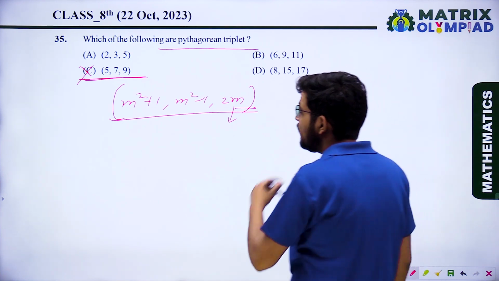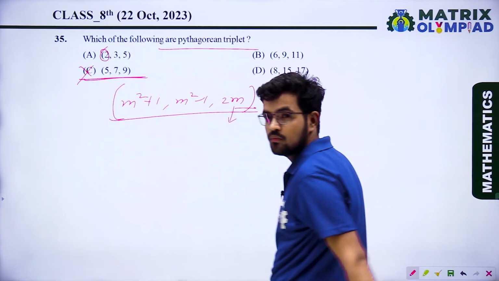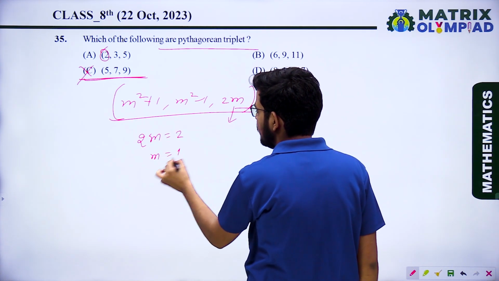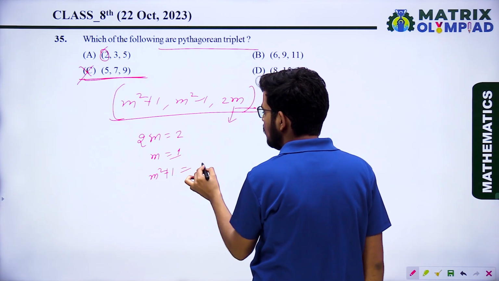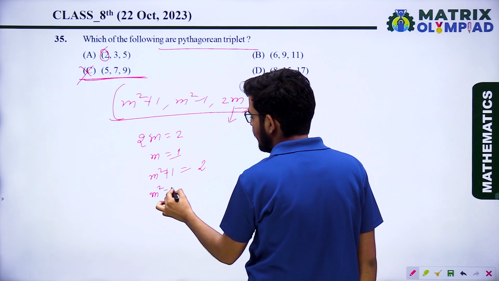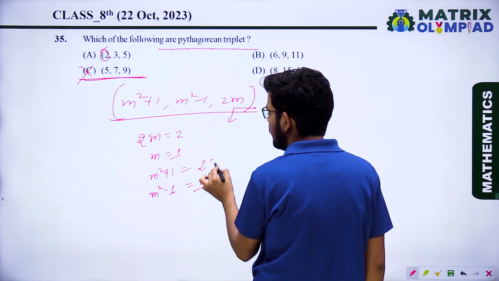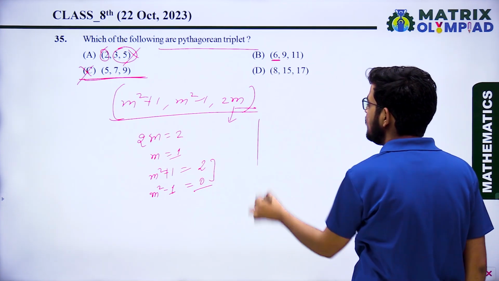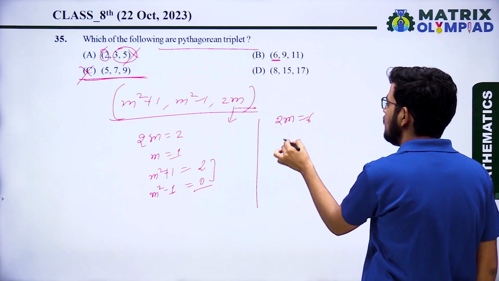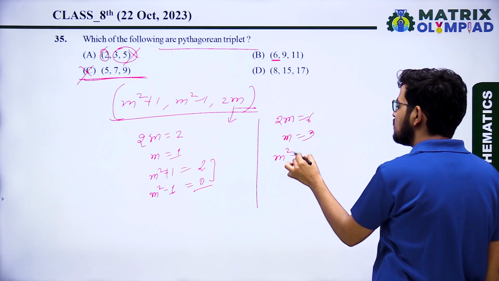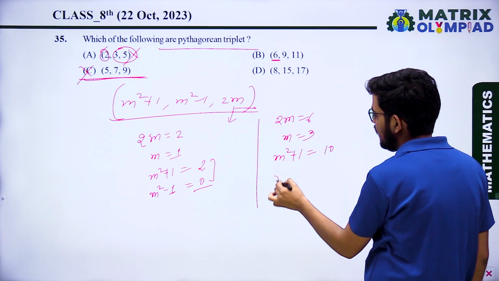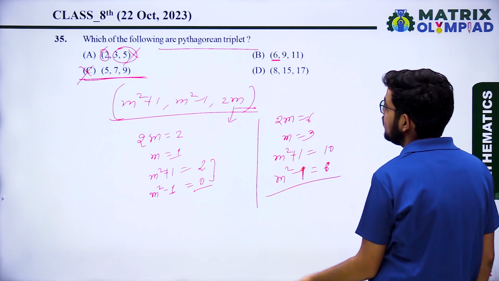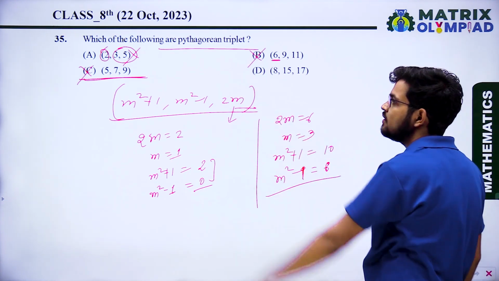Now, when you compare, even number is 2. It means 2m is 2, then m is 1, then m square plus 1 equal to 2 and m square minus 1 equal to 0. So other triplet does not satisfy. Here even number is 6. It means 2m equal to 6, m equal to 3. Then m square plus 1 will be 10 and m square minus 1 will be 8. So this one also does not satisfy.